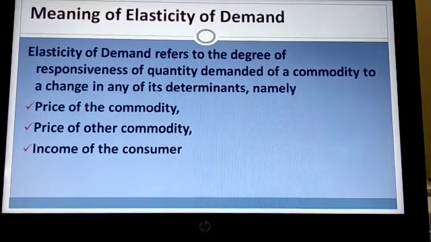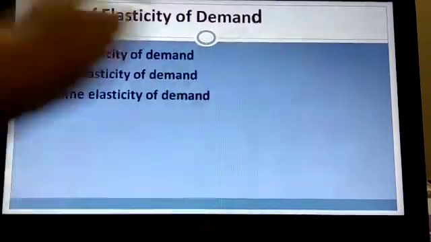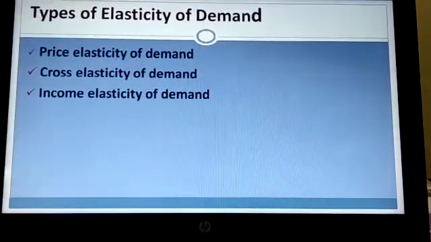Here we are studying that relationship is there between the factors, but what is the amount of change, or what is the extent of change? Kitna zyada change? 80%, 70%, or 60%? With this, we move on to the next concept, that is types of elasticity of demand.